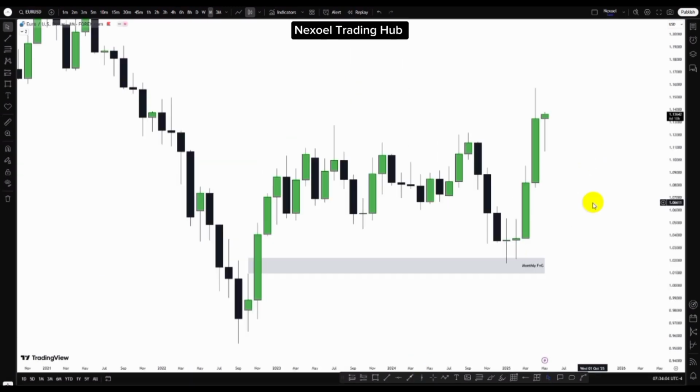This is Euro USD, and this is a monthly time frame of the Euro USD. So we can see we had this monthly bullish fair value gap, which we were finding the weekly time frame, and we expected to see how price was going to react there and give us our bullish possibilities. We're looking forward to the buy side liquidity, just the way in the dollar index we're looking to the sell side liquidity.